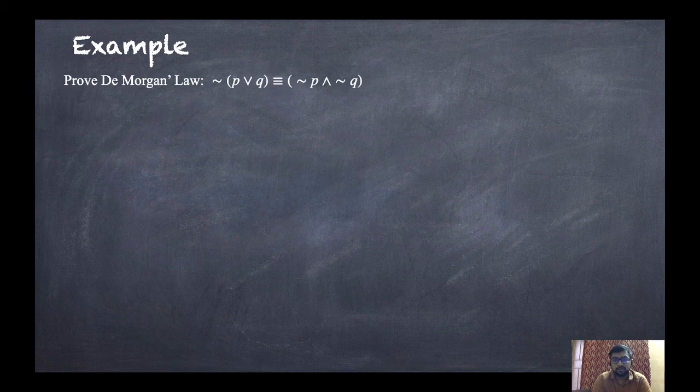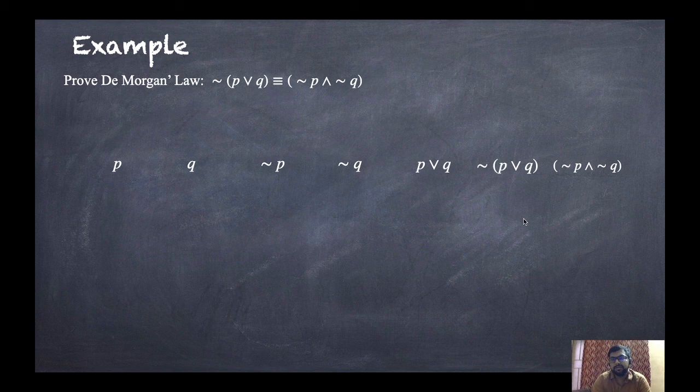Prove De Morgan's law, that is, not of P or Q is logically equivalent to not P and not Q. So again we will create the truth table. How many columns will be there? P, Q, not P, not Q, then P or Q, then not of P or Q, and the last one, this one.